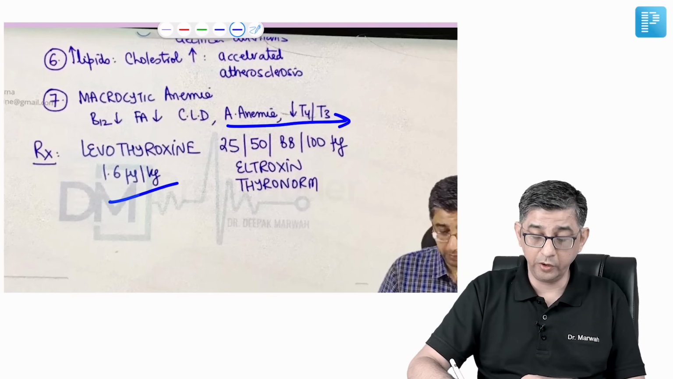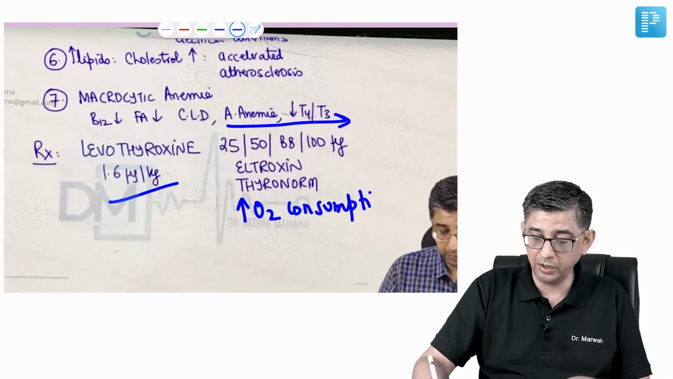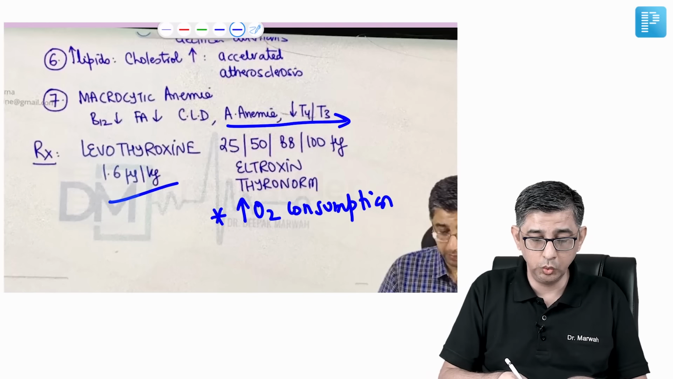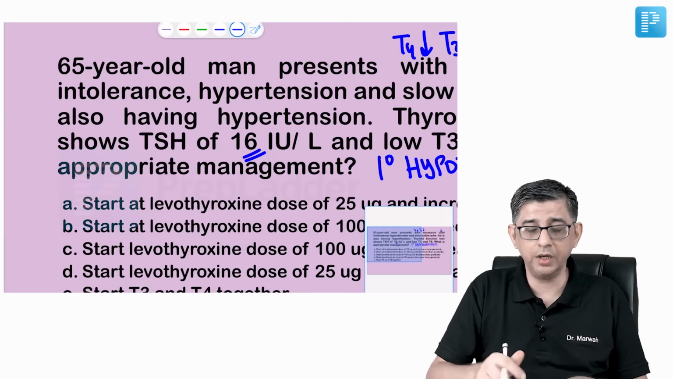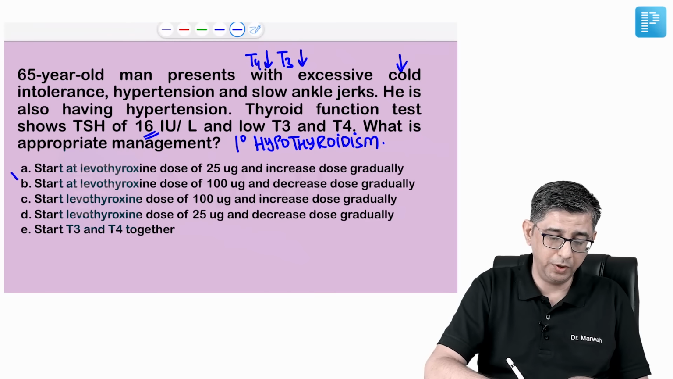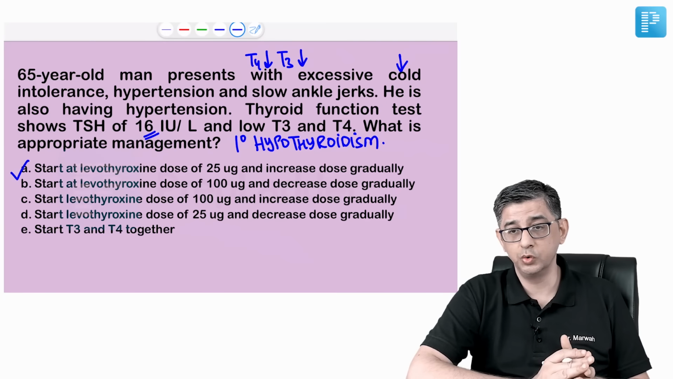Thyroid hormones per se can increase the oxygen consumption of the heart to the level that angina can be triggered. So we are never supposed to rush into the treatment. It's a chronic illness, so you can treat it gradually. The correct answer for this question would be option A. Start levothyroxine at a dose of 25 mics and increase the dose gradually.